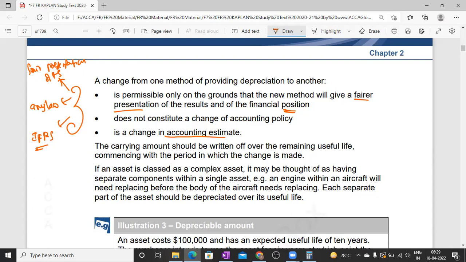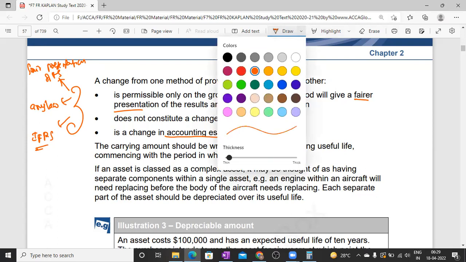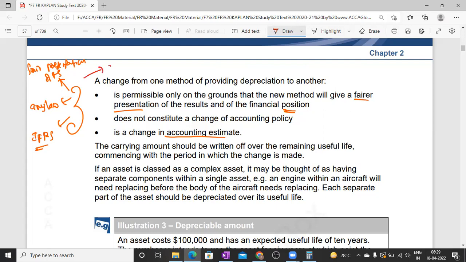In these three cases we can change. Then the change is treated as a change in accounting estimate, not a change in accounting policy.